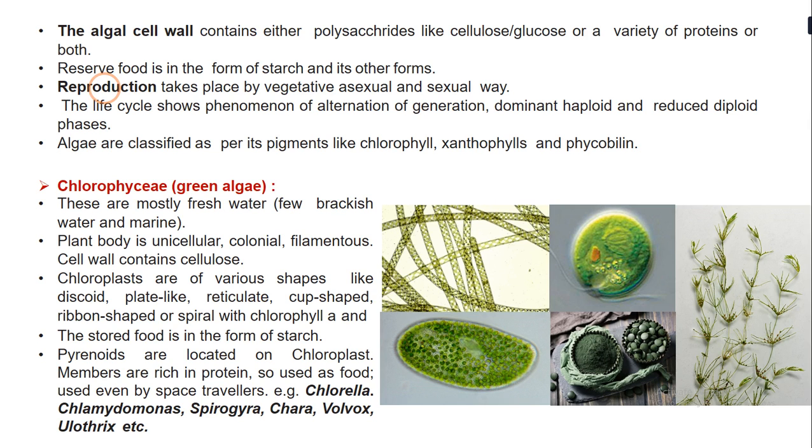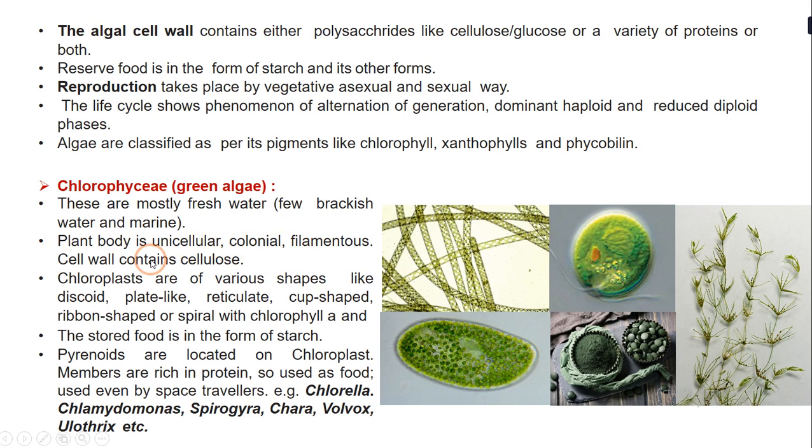The algae are classified as per their pigments like chlorophyll, xanthophylls and phycobilin. So let us study the classification of these algae on the basis of their pigment. The first one is Chlorophyceae, the green algae. These green algae are mostly fresh water. Few of them are brackish or marine water, but most of them are seen in fresh water.